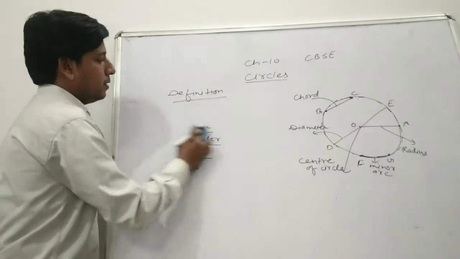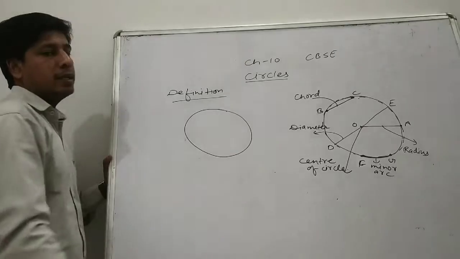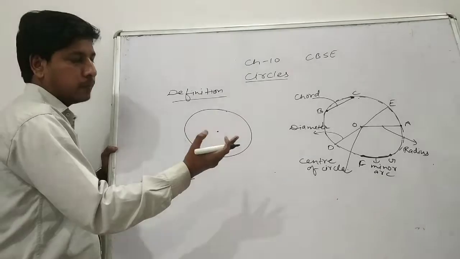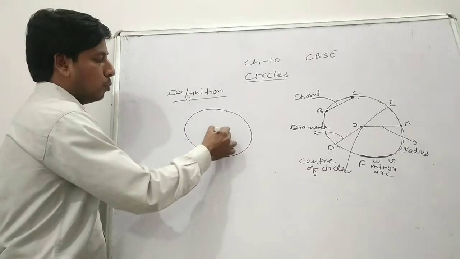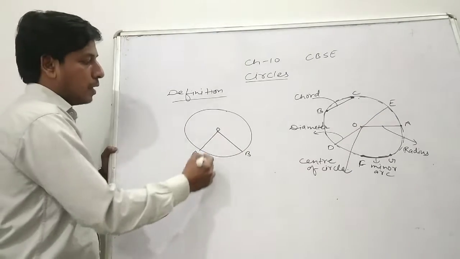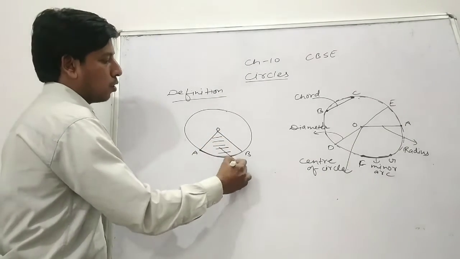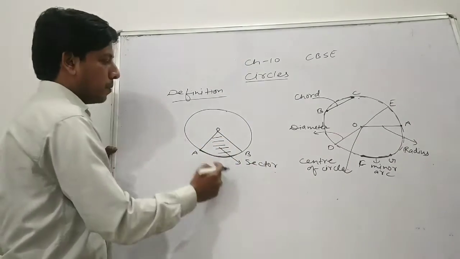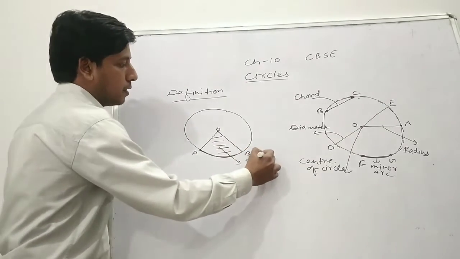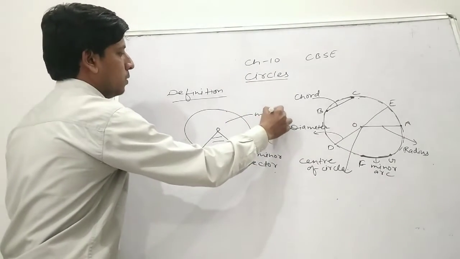And the next keyword is what is the sector of the circle. If we talk about what is the sector of the circle, so we can say the region or area between two radius and an arc is known as sector. This region is known as sector. Region between two radius and arc is known as sector. Because this is small, that's why it is minor sector, and remaining is known as major sector.